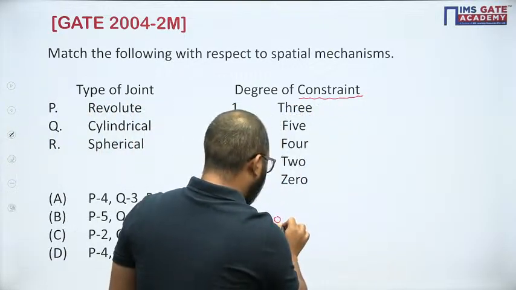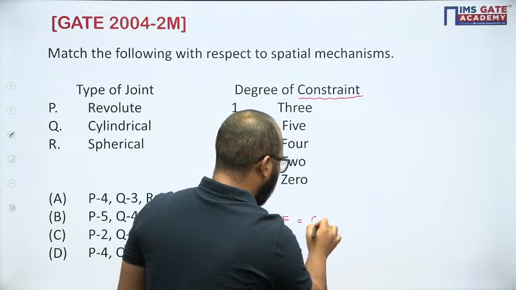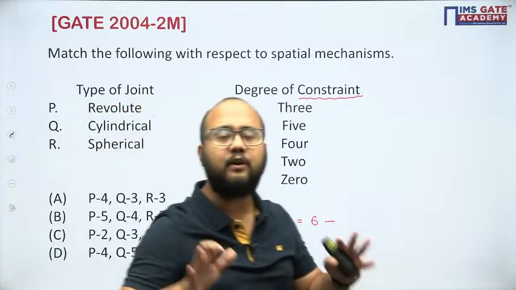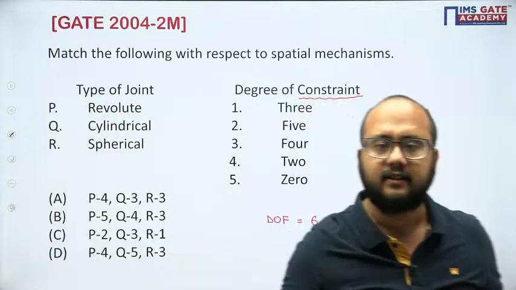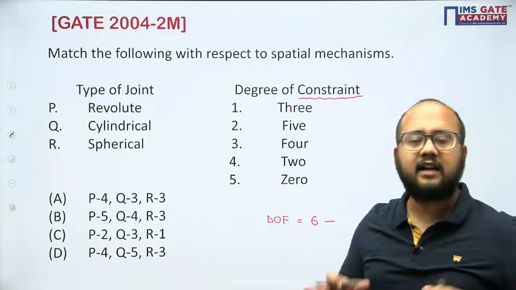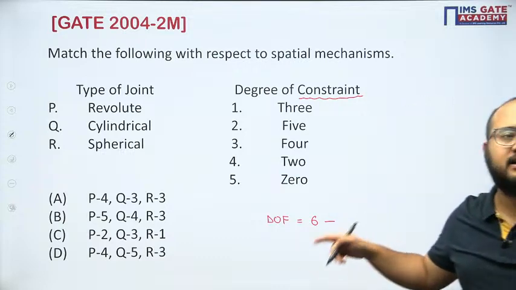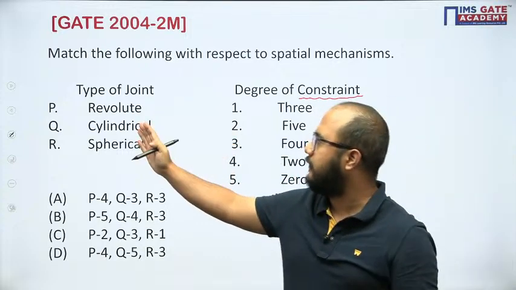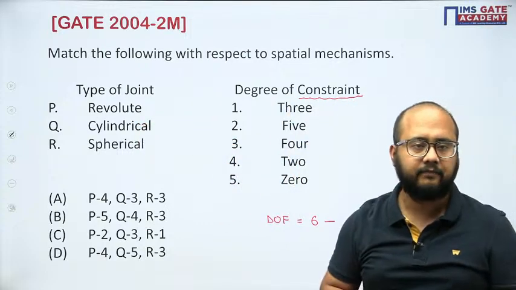Degree of freedom formula is what? 6 minus the constraint, because the maximum possible degree of freedom will be 6. But in reality, actual degree of freedom will be 6 minus degree of constraint, right? So that is what we need to match, type of joint with type of constraint.